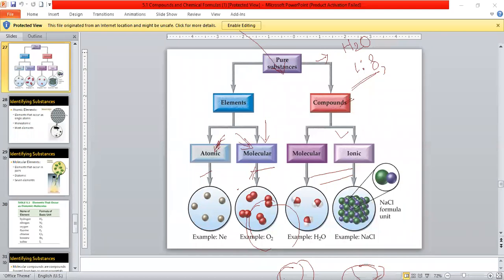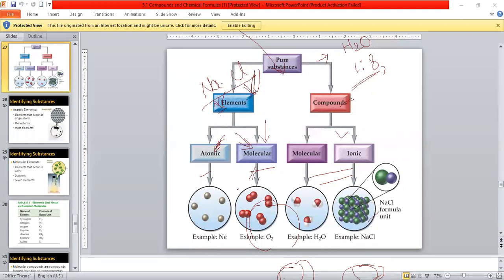You can see here the example of sodium chloride. Which elements are present in sodium chloride? Sodium and chlorine. These two elements mix together chemically and form sodium chloride. And in this sodium chloride, what is the ratio? What do you mean by ratio? For the ratio, you should know the atomic weight first. If you know the atomic weight, then only you will find out the ratio by mass.